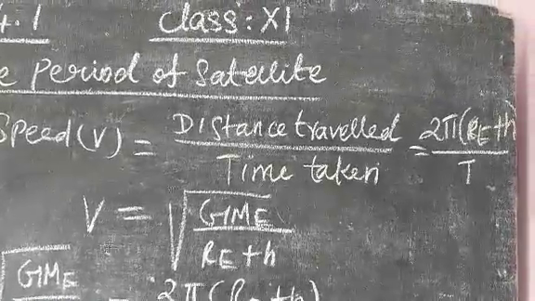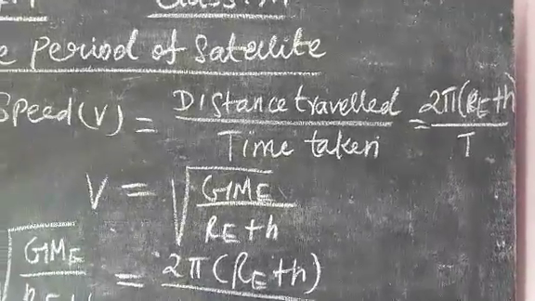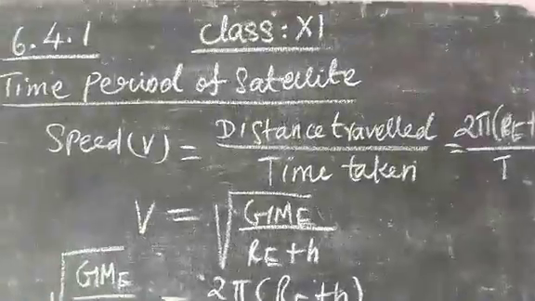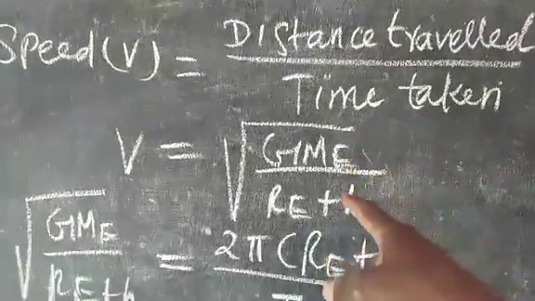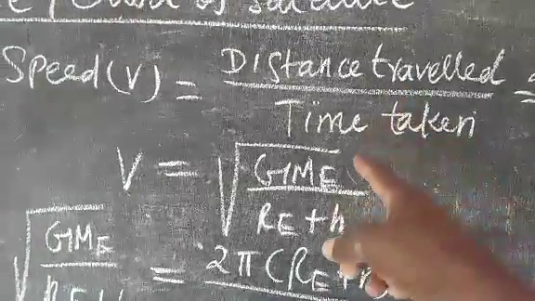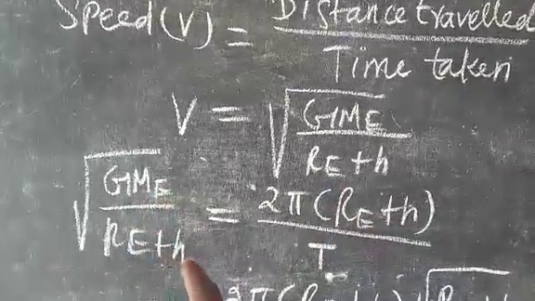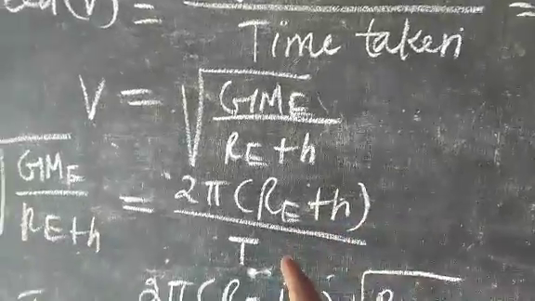The distance travelled by the satellite is 2 pi (Re plus h), by time T. We already found orbital speed v equal to the square root of G Me by (Re plus h). So equate these two values: the root of G Me by (Re plus h) is equal to 2 pi (Re plus h) by T.